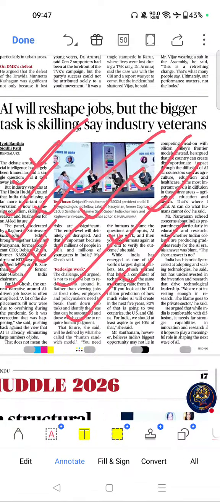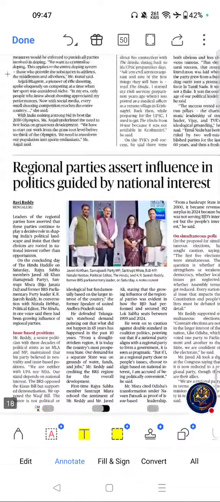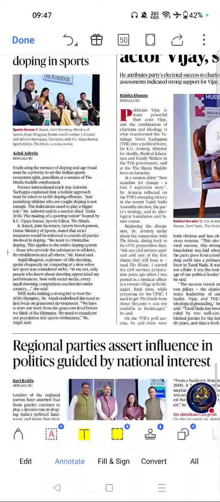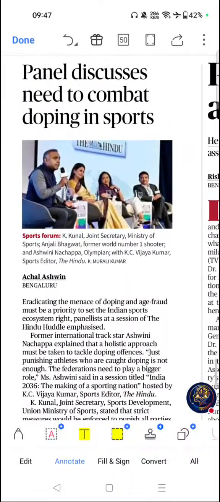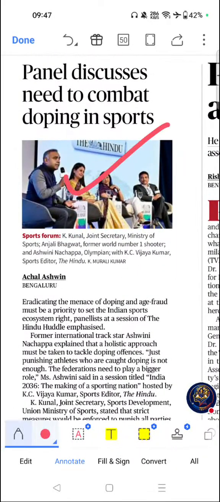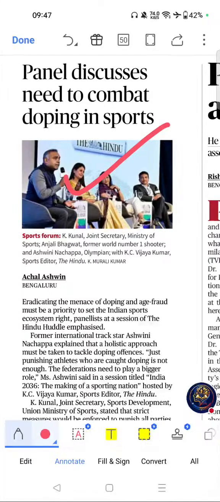Next important article from this page was this one. Panel discusses need to combat doping in sports. If you see the importance, sports governance is increasingly relevant for UPSC. Doping intersects with ethics, governance and public administration.